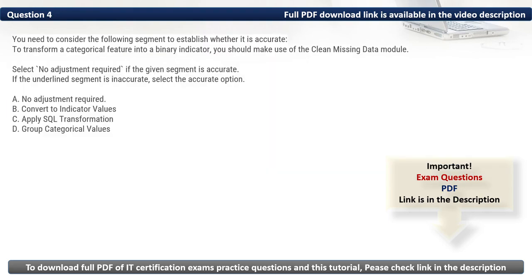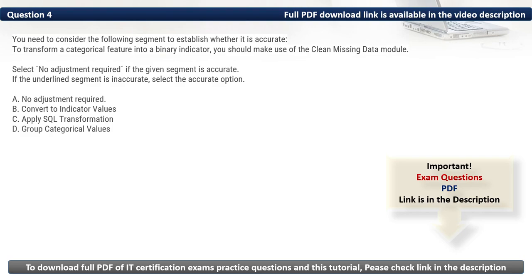Question 4. You need to consider the following segment to establish whether it is accurate. To transform a categorical value into a binary indicator, you should make use of the Clean Missing Data module. Select no adjustment required if the given segment is accurate. If the underlined segment is inaccurate, select the accurate option. Firstly, let's eliminate the incorrect options.